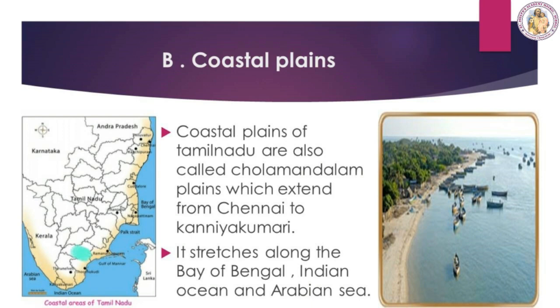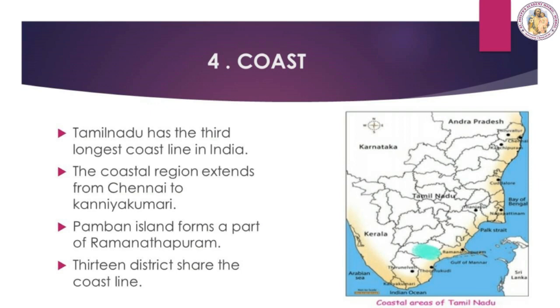Coastal plains. Coastal plains of Tamil Nadu are also called Cholamandalam plains, which extend from Chennai to Kanyakumari. It stretches along the Bay of Bengal, Indian Ocean and Arabian Sea. Coast. Tamil Nadu has the third longest coastline in India. The coastal region extends from Chennai to Kanyakumari. Pamban Island forms a part of Ramanathapuram. 13 districts share the coastline.